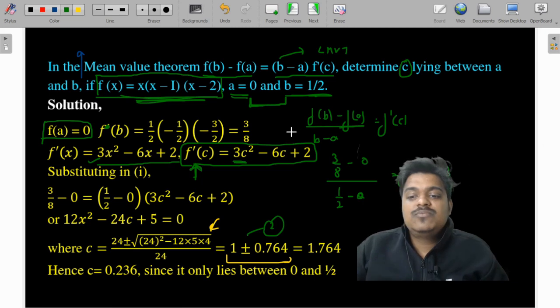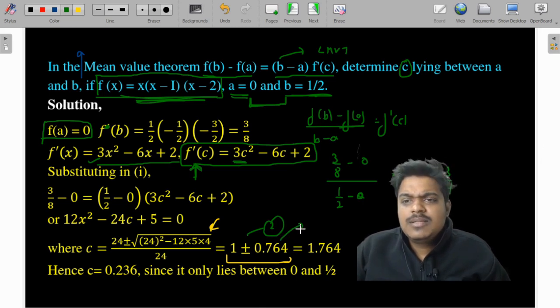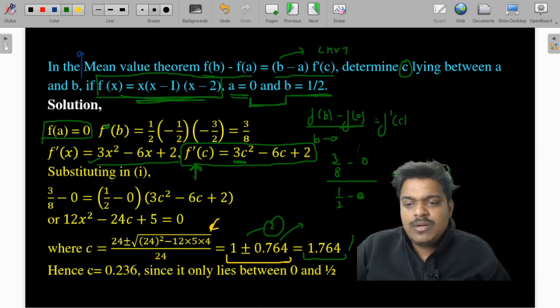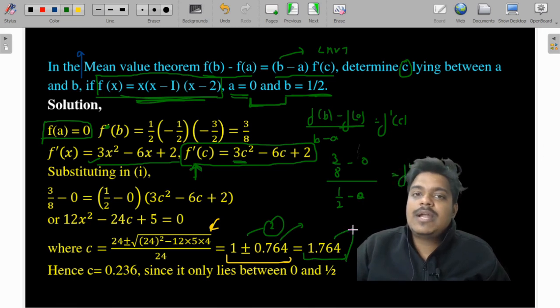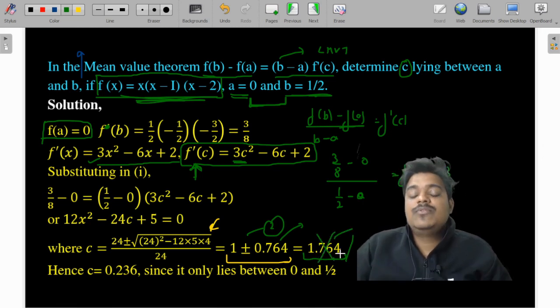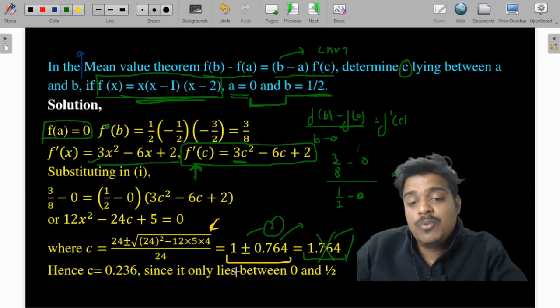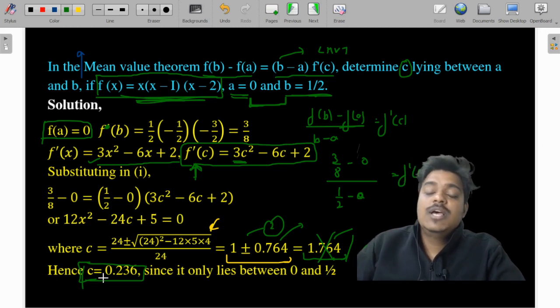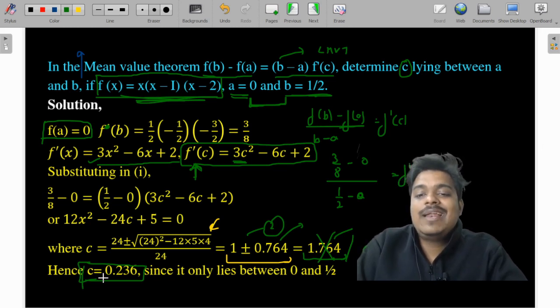If it is 1 plus 0.764, this will be 1.764, and if it is 1 minus 0.764, it will be 0.236. But 1.764 is not in our range, so we will not consider this value. The only value we are going to consider is 0.236. So I hope you have got the value, how you apply Lagrange's mean value theorem.